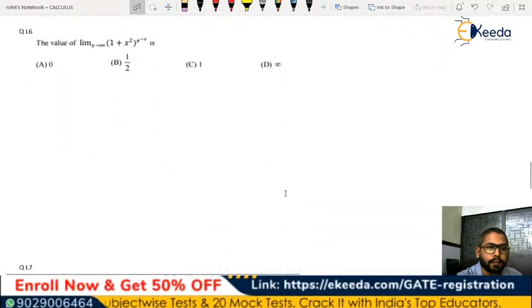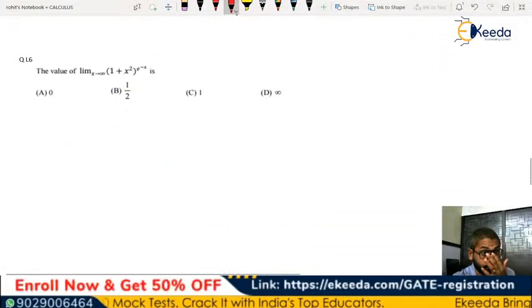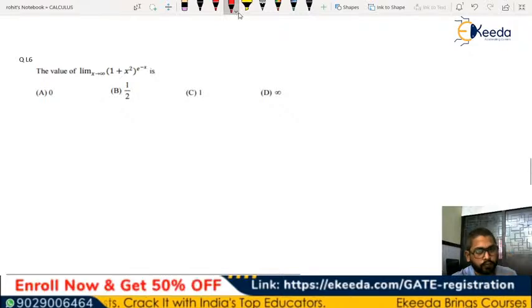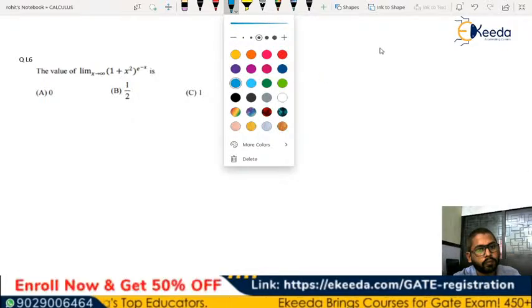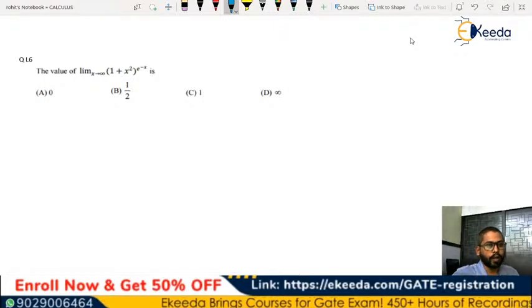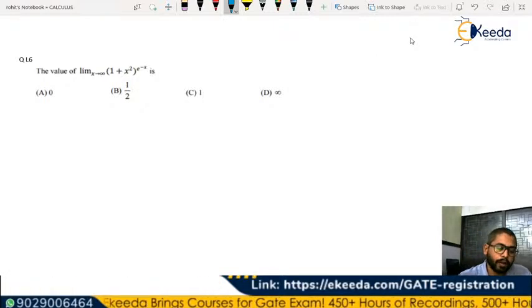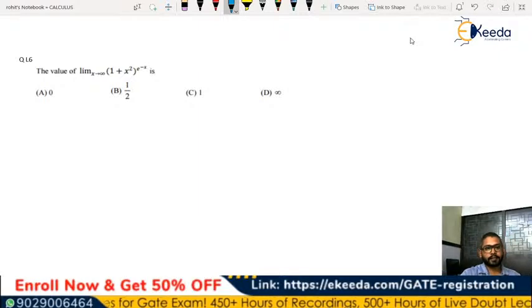Solve this. It is the limit as x tends to infinity of (1 plus x square) whole to the power of e to the power of minus x. Let's try this.